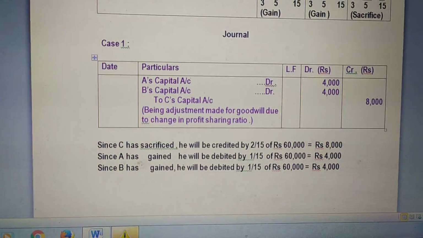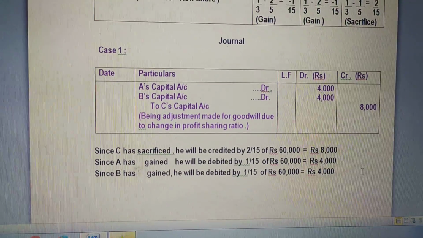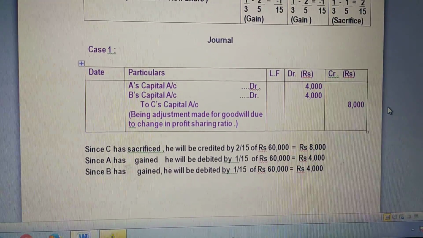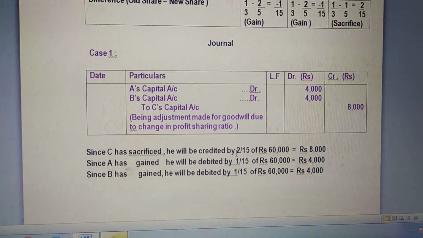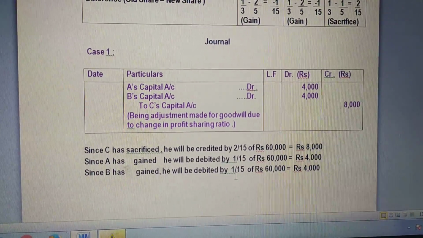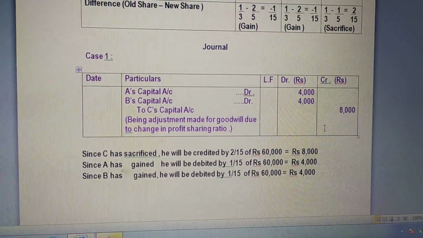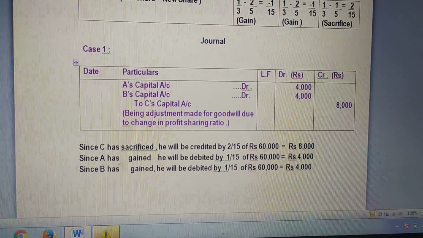So whenever it is written when no goodwill appears in the books, the firm's goodwill we need to debit or credit over here. The share, how much they have sacrificed or gained, we need to calculate that first. Then accordingly we need to post the amount.